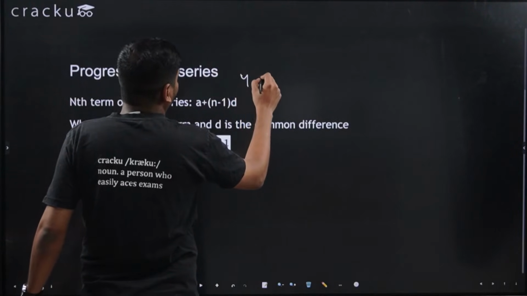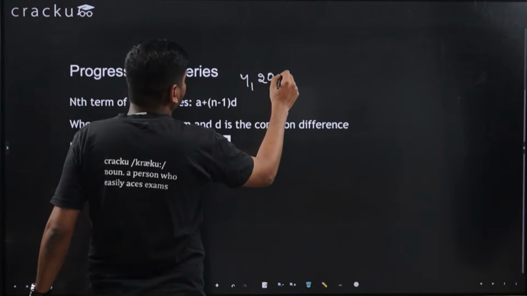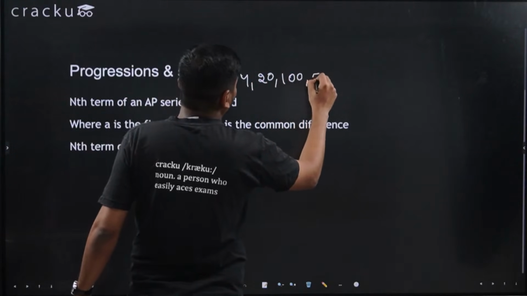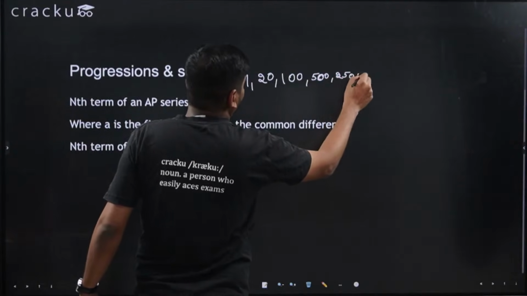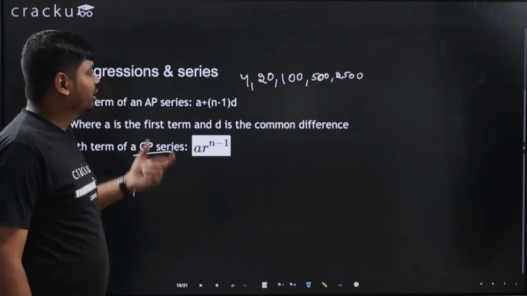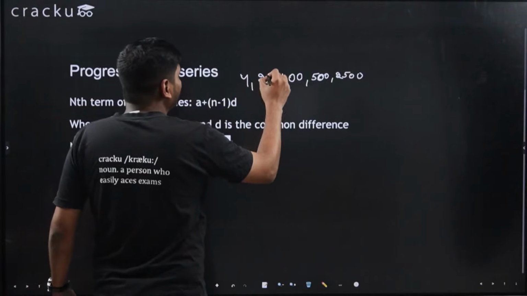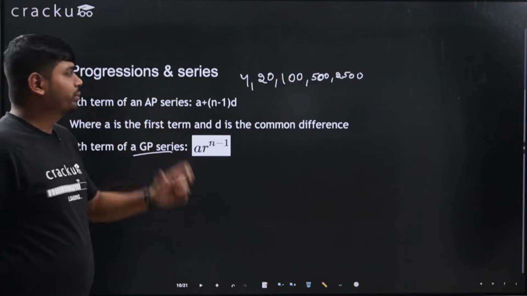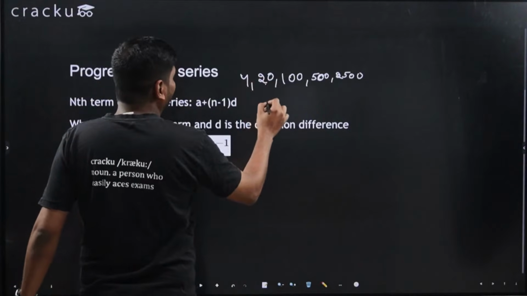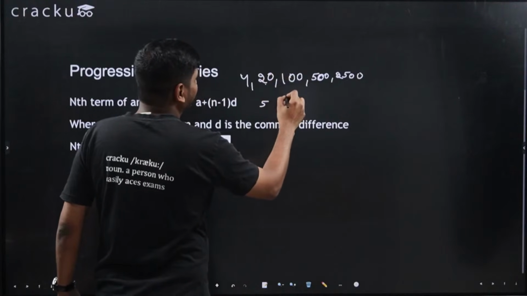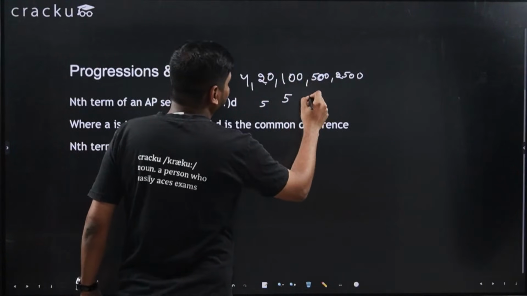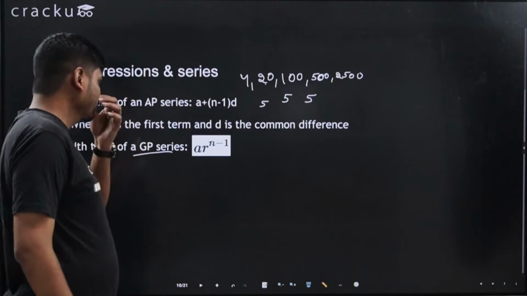4, 20, 100, 500, 2500. What is common ratio? Ratio means consecutive terms have the same ratio. 20 divided by 4 is 5, 100 divided by 20 is 5, 500 divided by 100 is 5. So this is common ratio, right?